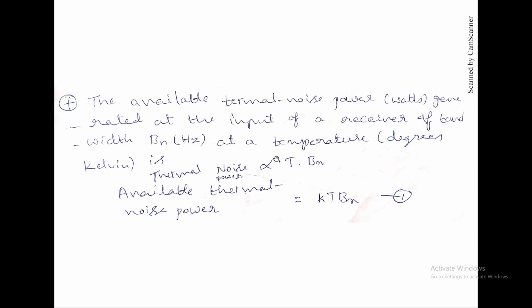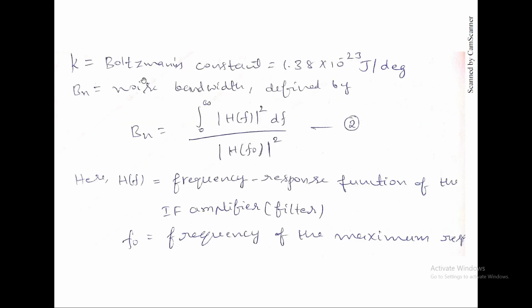So thermal noise is directly proportional to temperature and the bandwidth. Receiver bandwidth. So the available thermal noise power of the receiver is equal to K T B. This proportional constant is replaced with a K. This is called the Boltzmann constant, and the Boltzmann constant value is 1.38 × 10^-23 joule per degree. Okay, this is per degree.